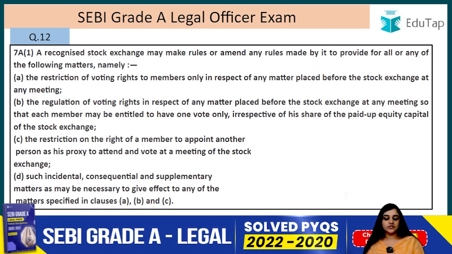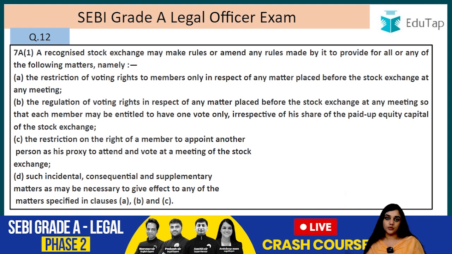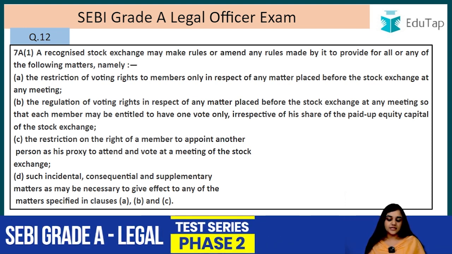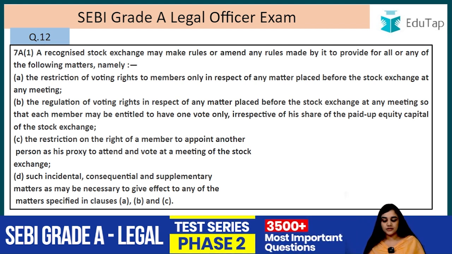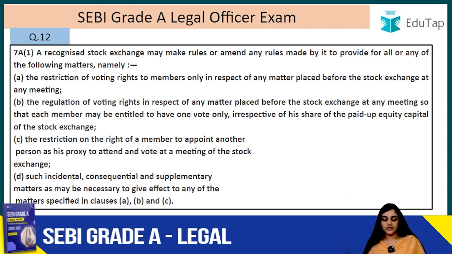A recognized stock exchange may make rules or amend any rules made by it to provide for all or any of the following matters, namely the restrictions of voting right to the members only in respect of any matter placed before the stock exchange at any meeting, the regulation of voting rights in respect of any matter placed before the stock exchange at any meeting so that each member may be entitled to have one vote only, irrespective of his share of the paid up equity capital of the stock exchange.